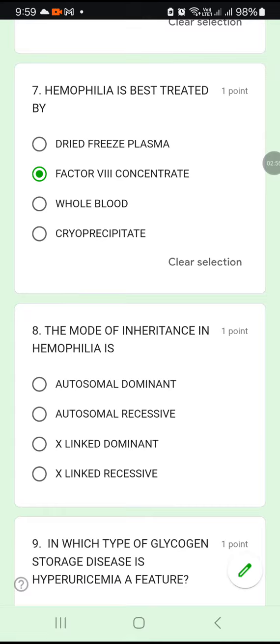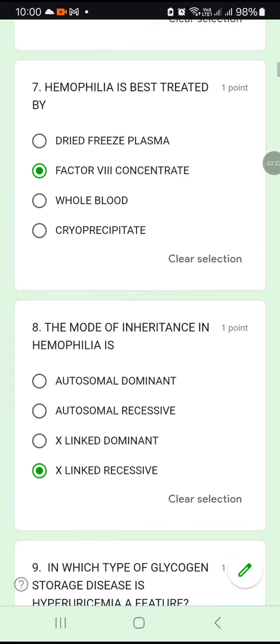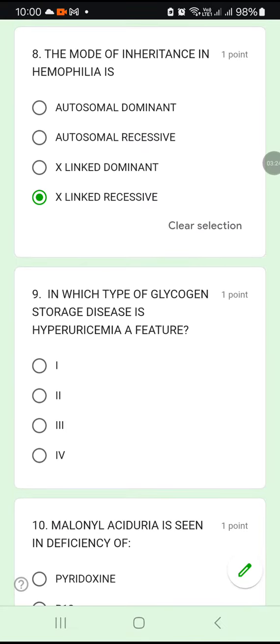Question number 8. The mode of inheritance in hemophilia. You know most of the times in hemophilia females are carriers and males are mostly affected. So the mode of inheritance is X-linked. X-linked dominant or X-linked recessive. That is a doubt, isn't it? So mainly it is X-linked recessive because that is why males are affected and females are carriers. X-linked recessive disorder.